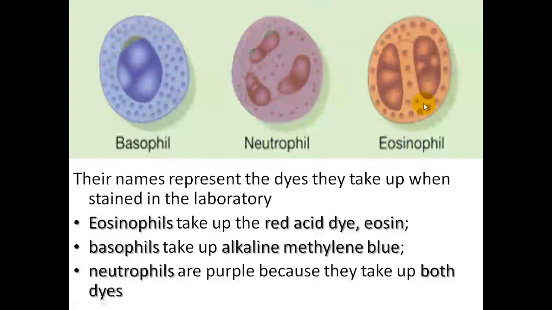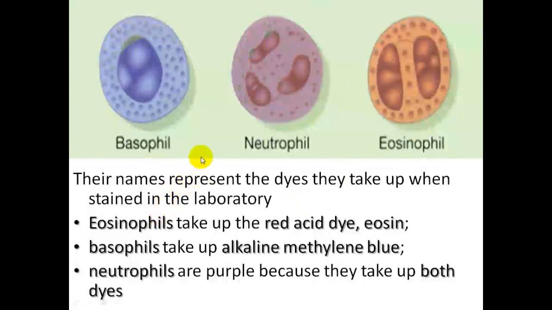So once this cell is stained with a specified red acid dye known as eosin, it will take the color of that dye, which is almost red. It is a red acid dye which can be poured on the surface of this eosinophil cell, and it will take the color of that dye.